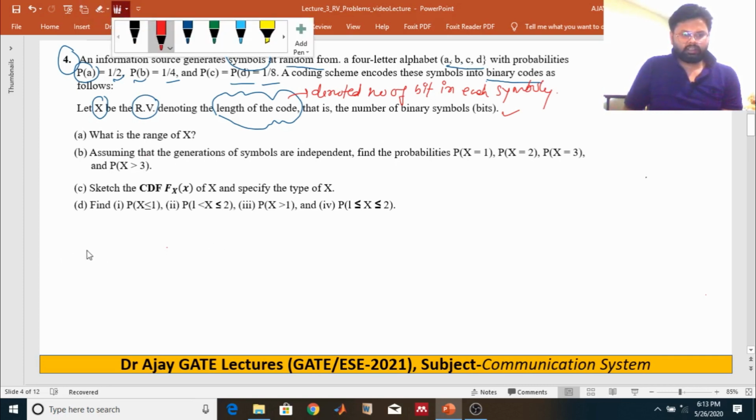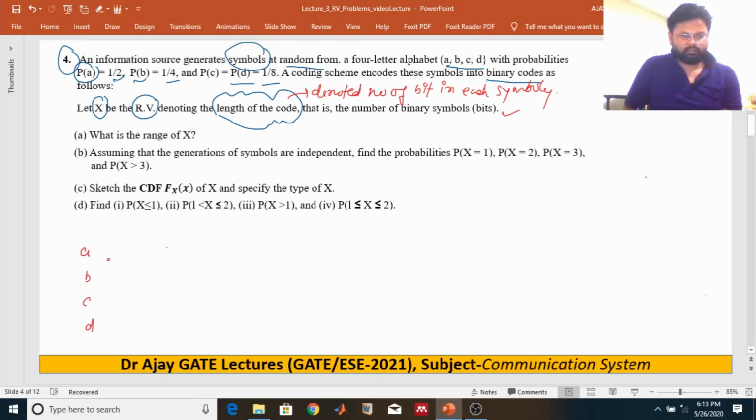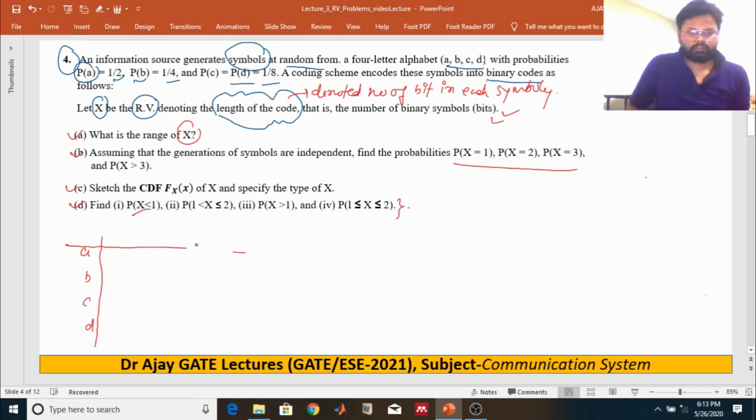The first question is what is the range of x, and what is the probability of x. Correspondingly we have conditions, and we have to sketch the CDF and find the probabilities for the corresponding questions.